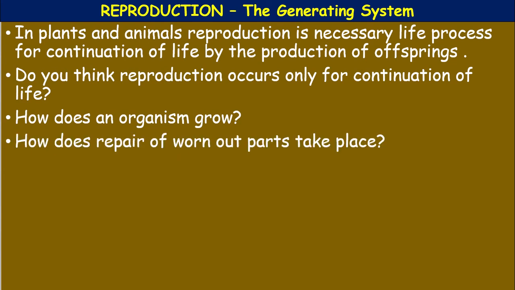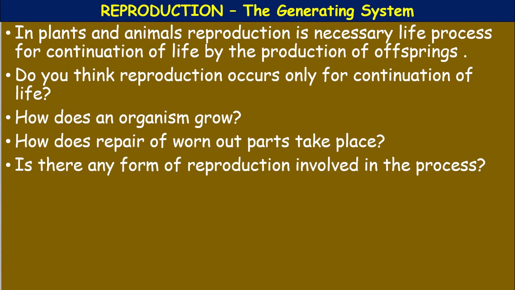Okay. Next, how does repair of worn out parts take place? If any wound occurs, the skin ruptures. Again, after a few days, the skin will become normal. So this is also due to cell division. Okay. What is the form of action involved in this process? It is cell reproduction.